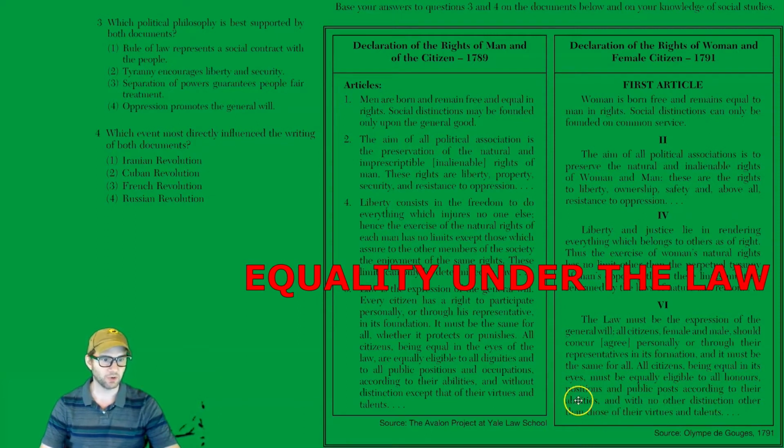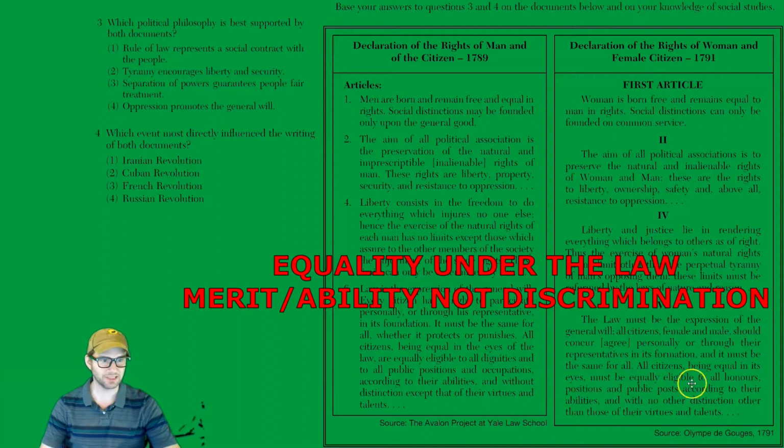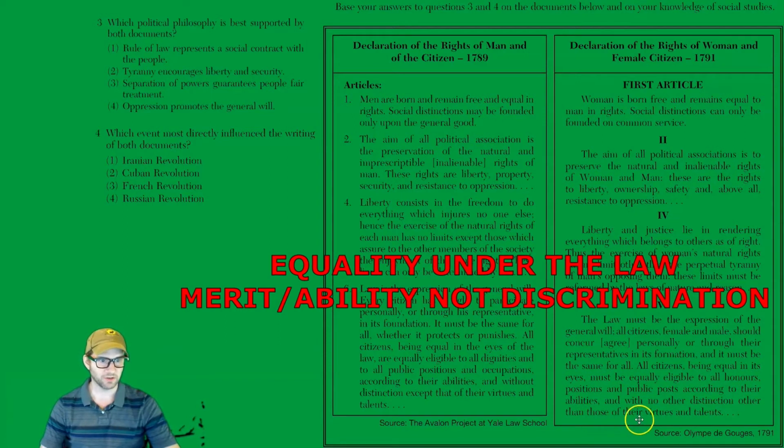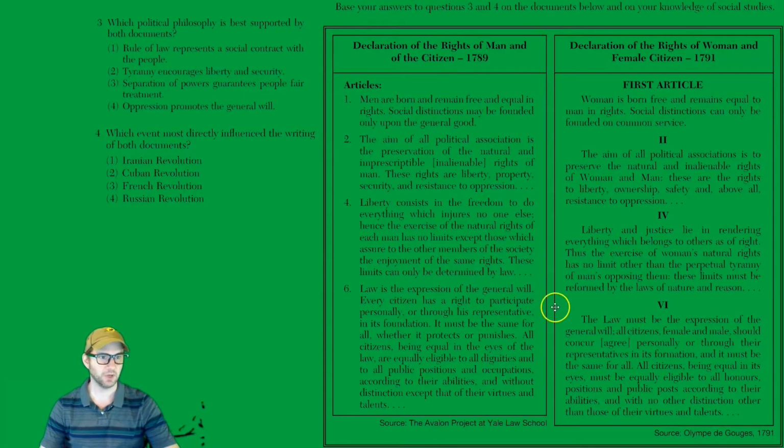That's going to come back with Napoleon on the merit system, according to their abilities as opposed to nobility, as opposed to gender for Olympe, but Napoleon is not going to be promoting women's rights. But this is foreshadowing Napoleon and his merit system, with no other distinction other than those of virtue and talents. Okay, so no discrimination based on anything. People should be getting their jobs and their positions through how good they are. And to finish it up, this was established in French law, the Declaration of Rights of Man.